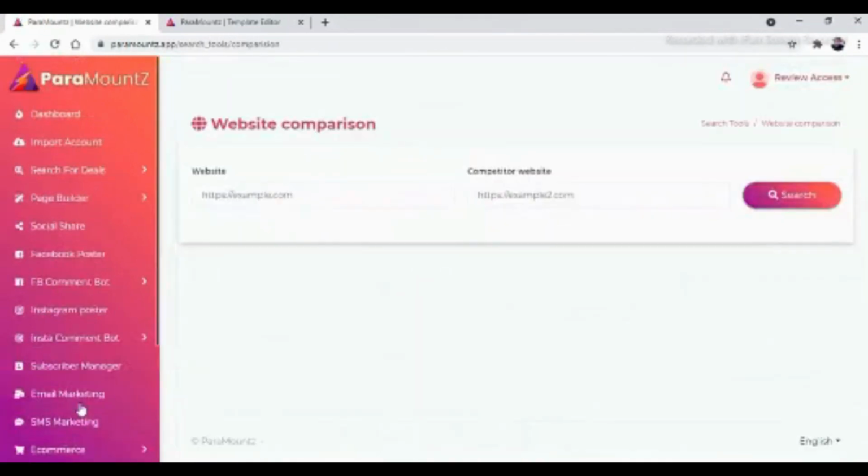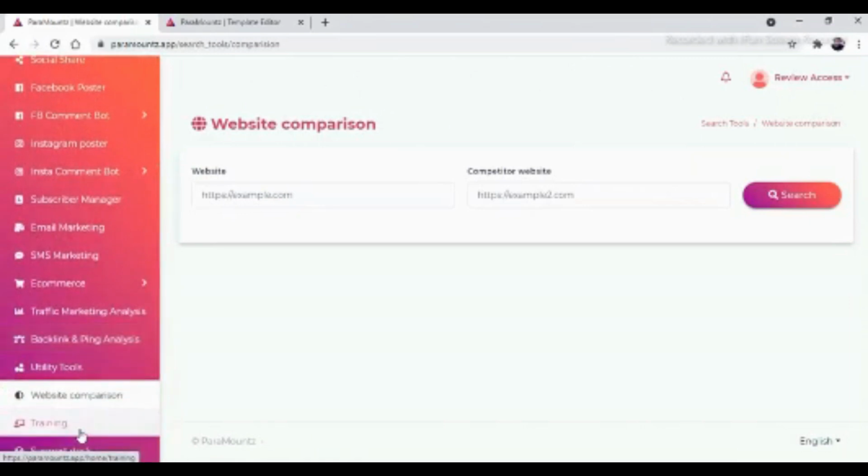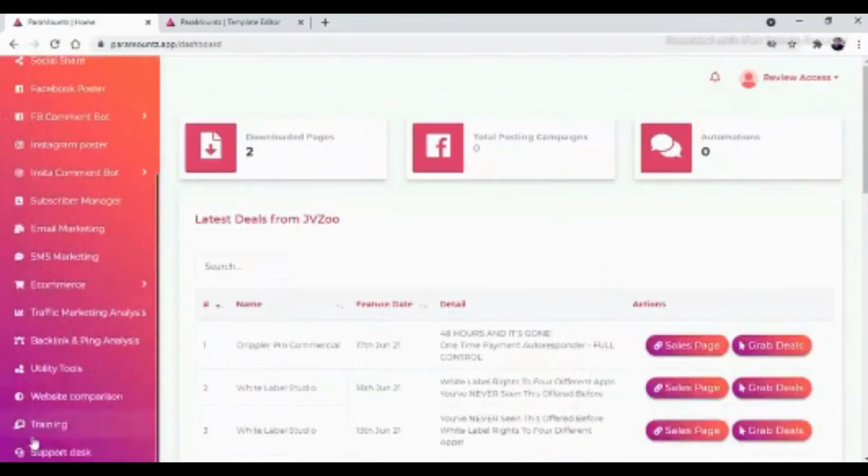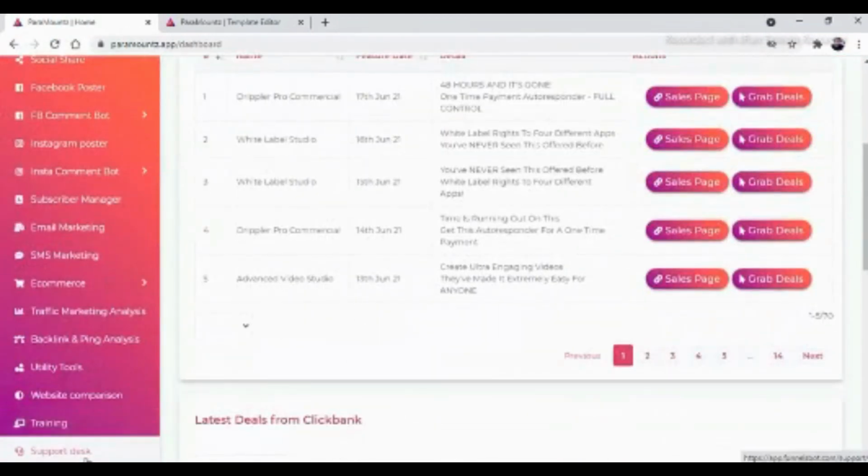Then there is website comparison, where you can compare between two websites based on their share, based on their reaction and their content. Then there is a detailed training video where you can get each and everything of this software in front of you. If you are finding any difficulty using this software, contact our support desk, raise a support ticket, and our 24/7 support will reach out to you as soon as possible.